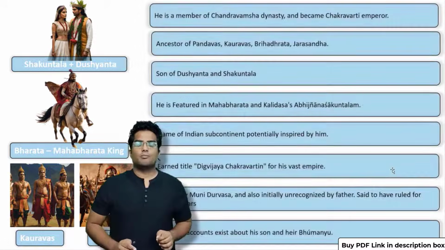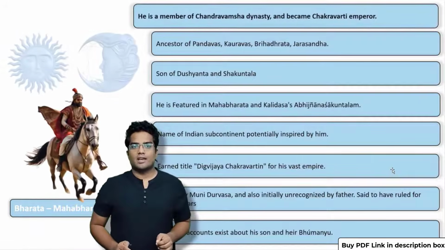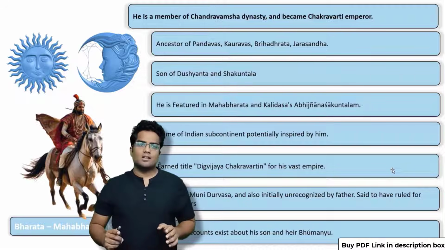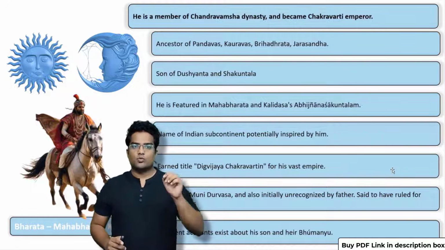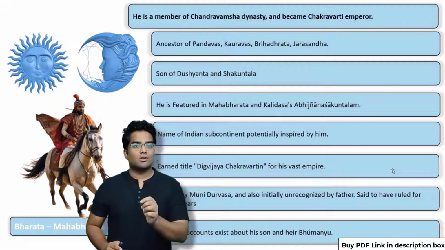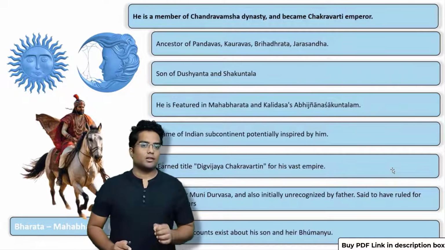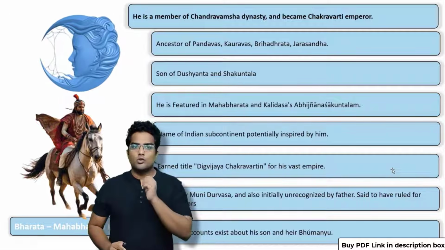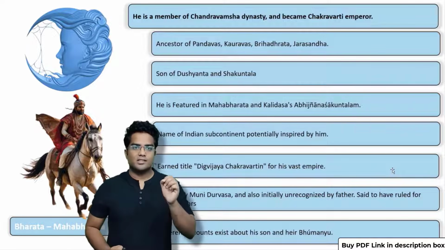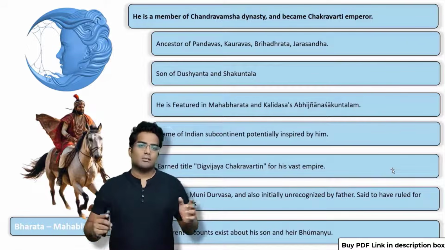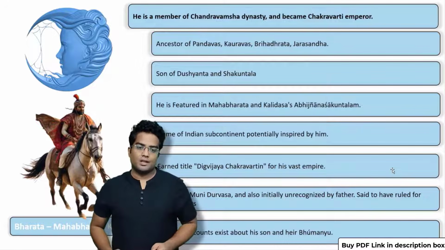Now, one of the most important things that you have to know is that there are 2 lineages in Indian history. The first one is Suryavanshi and the second one is Chandravanshi. This guy, King Bharata, is from the lunar dynasty, or Chandravanshi dynasty. And he became the Chakravarti emperor.